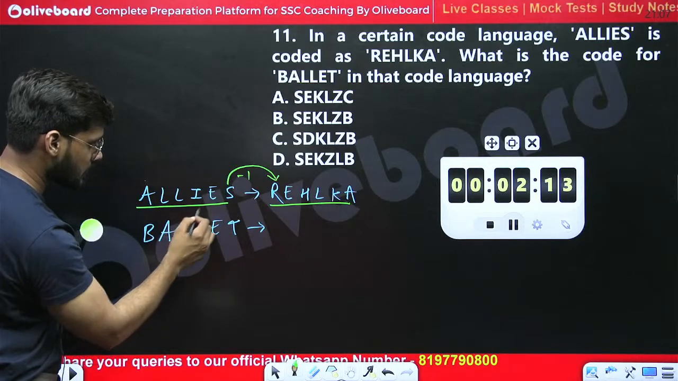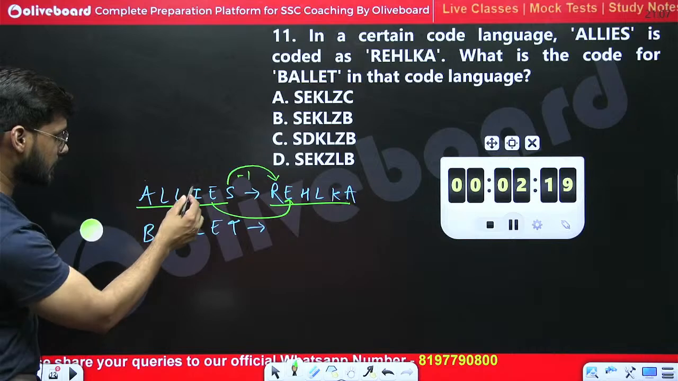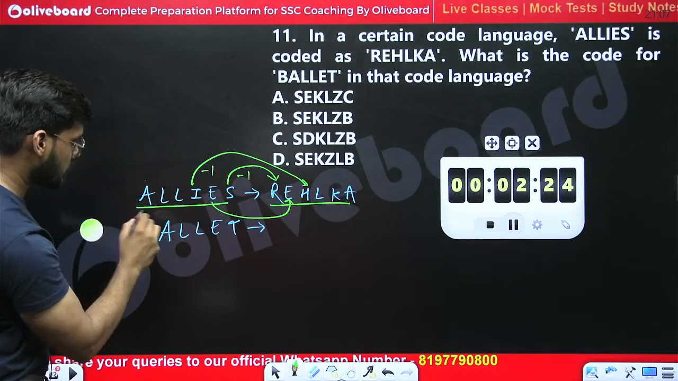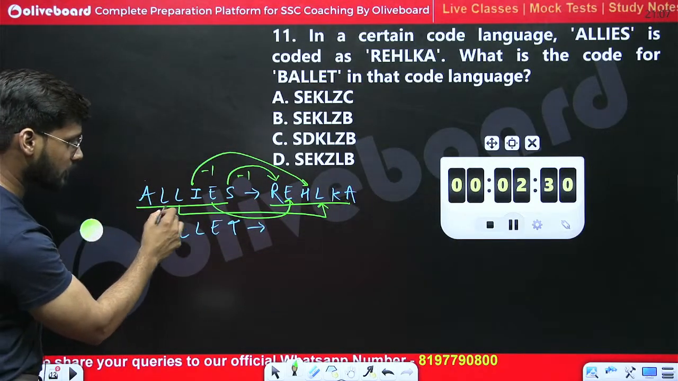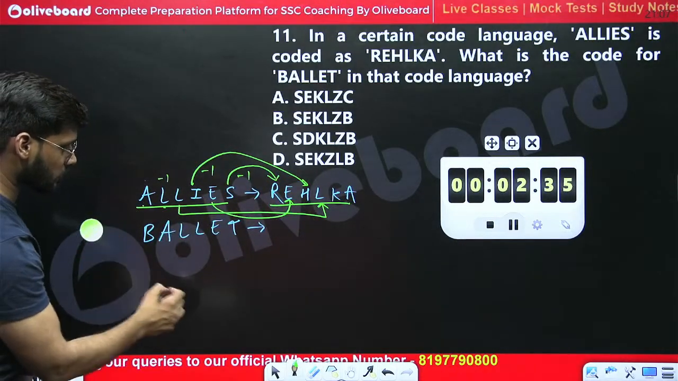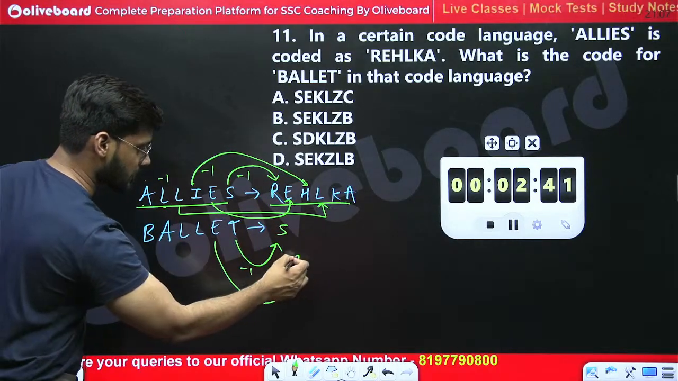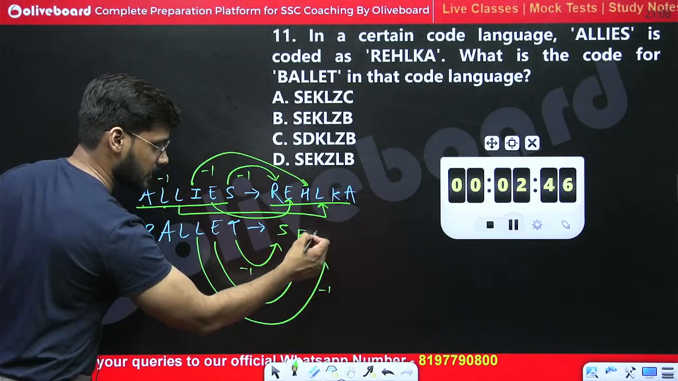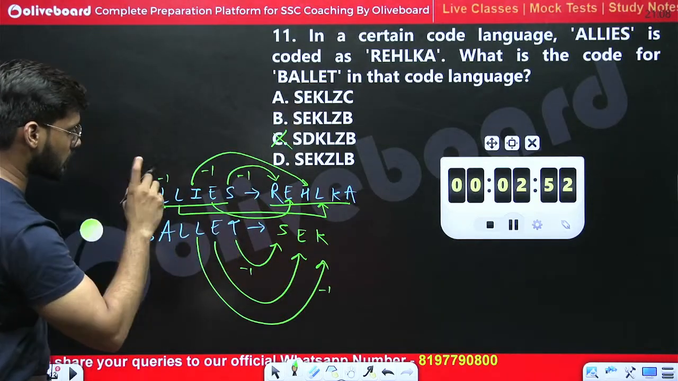minus 1, E remains the same, then I to H again minus 1, then L again remains the same, from L to K minus 1, and A remains the same again. If we follow the same logic over here, T minus 1, we get S. E should remain the same. L minus 1 gives K. So SEK. Is there any option with SEK? C is the wrong one. SEK, okay, we have it.